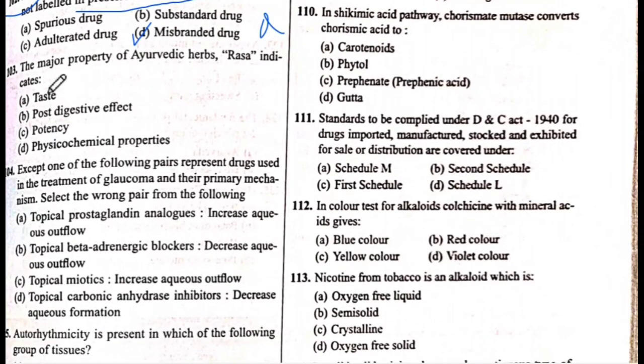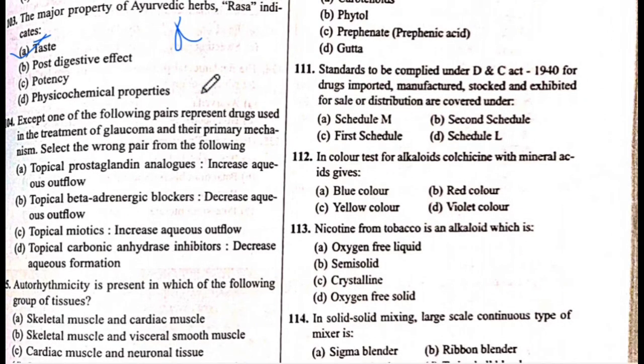Next is 103 question number. The measure of property of Ayurvedic herb Rasa indicates... The answer is A. Taste.